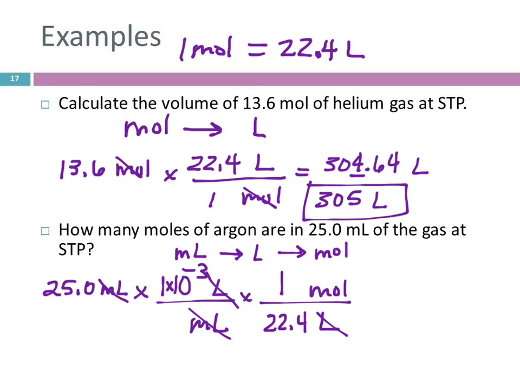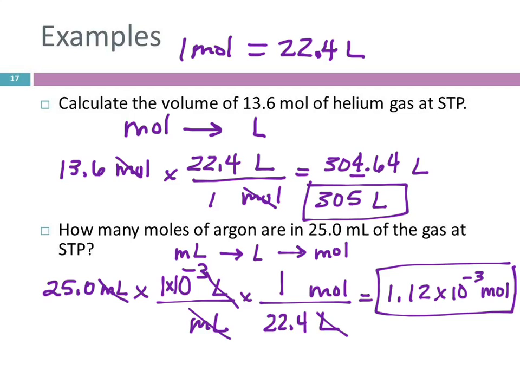So you've got 25 times 1 EE minus 3 divided by 22.4. And this is a small number, so I'm going to put it in scientific notation. This is equal to, rounding to 3 sig figs, 1.12 times 10 to the minus 3. And the unit is mole. Any questions?